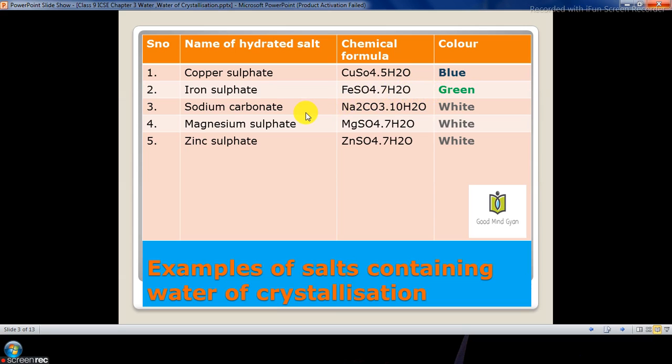Sodium carbonate, Na2CO3 10H2O, which is white in color. Magnesium sulfate, MgSO4 7H2O, which is white in color again, and zinc sulfate, ZnSO4 7H2O, which is white in color. So these are certain examples of salts containing water of crystallization.